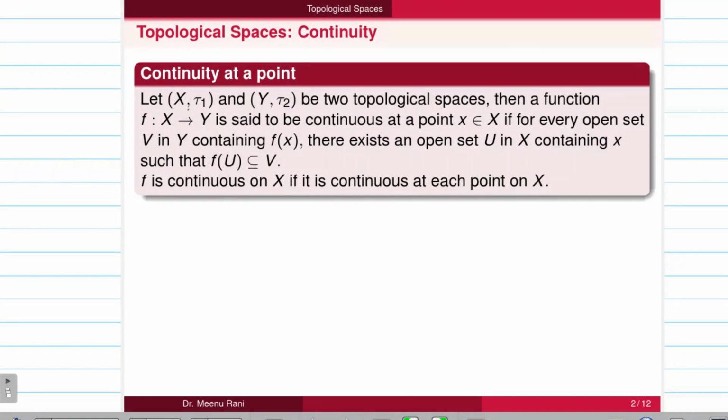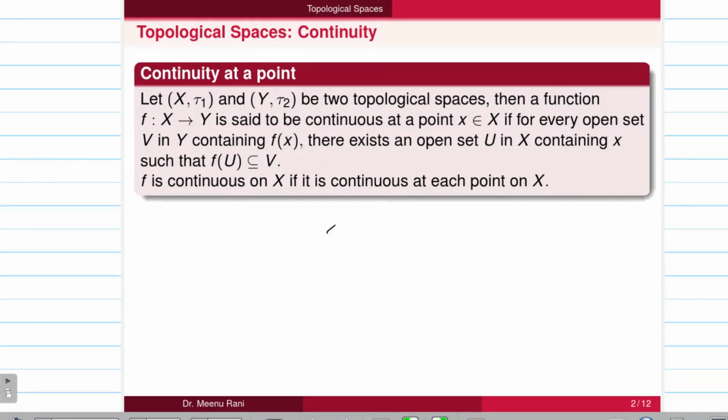Let X and Y be two topological spaces, then a function from X to Y is said to be continuous at a point x if for every open set V in Y that is containing f(x), there exists an open set U in X that is containing point x such that f(U) is contained in V.